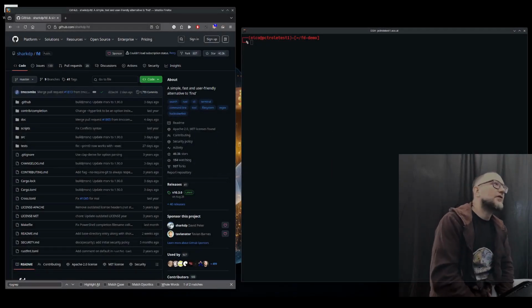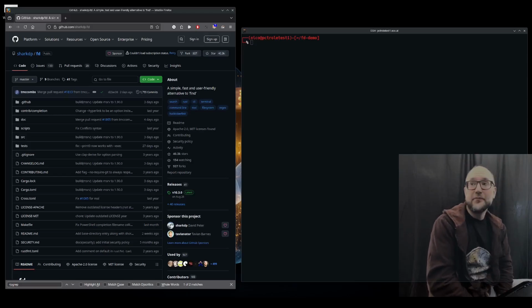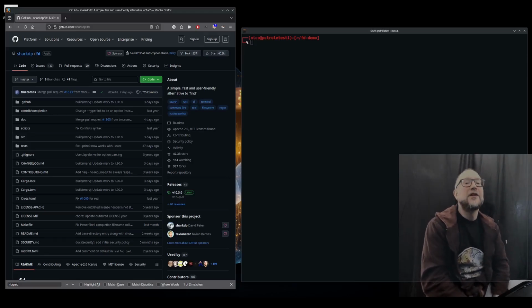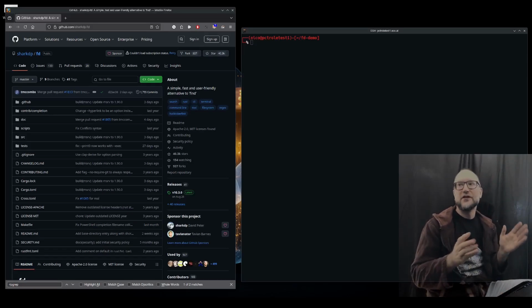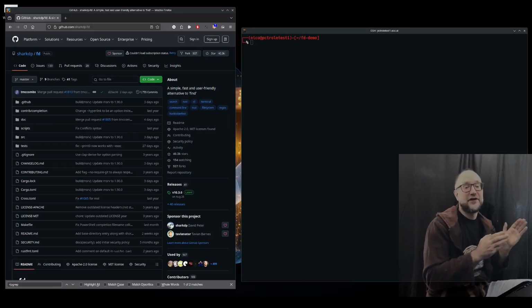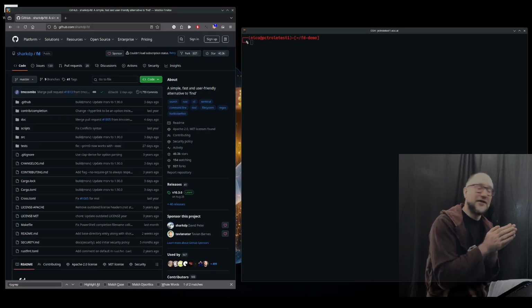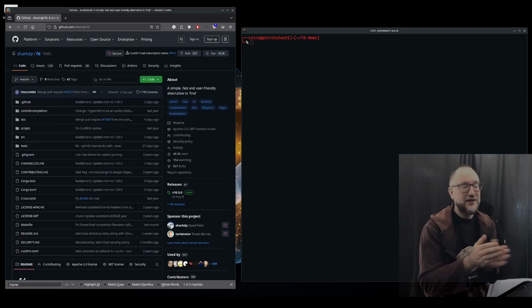I'm gonna talk to you today about fd, which is the new Rust replacement for find. It's pretty cool as well, just like ripgrep was very nice. fd is just the same but for find. Like ripgrep replaces grep, and now fd replaces find.